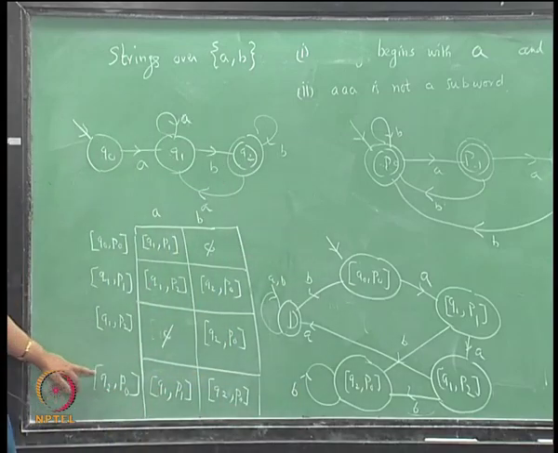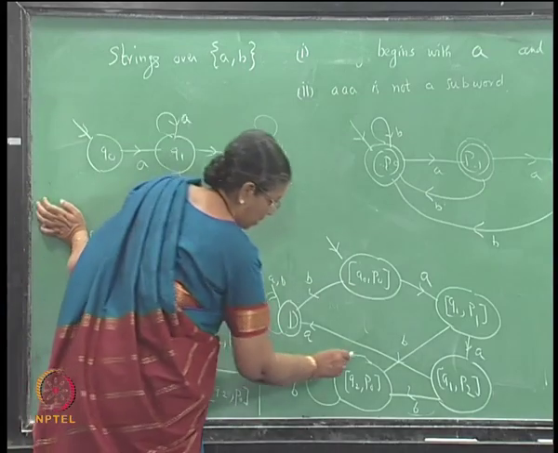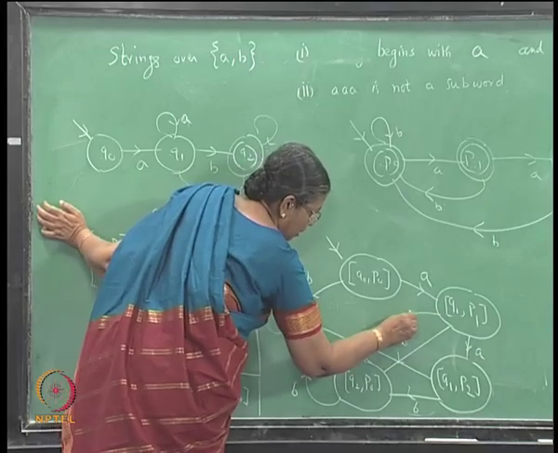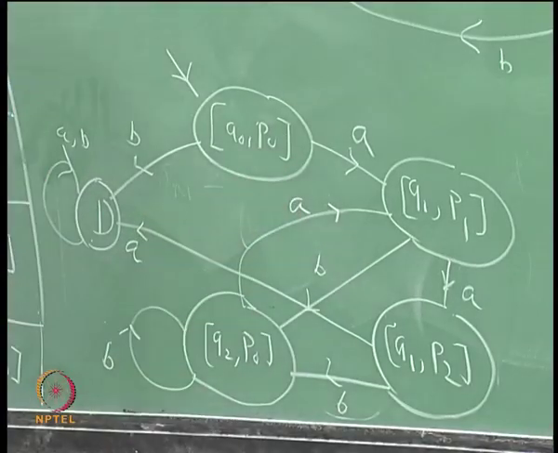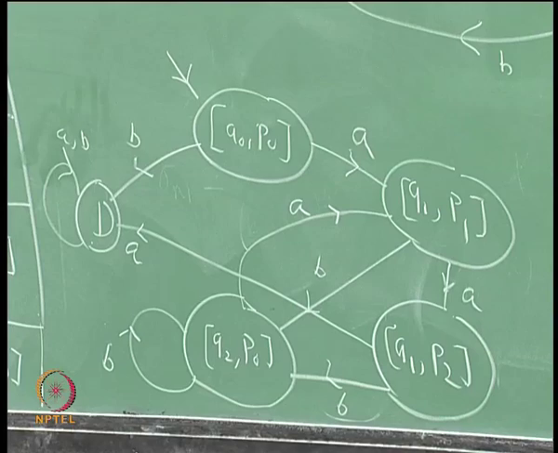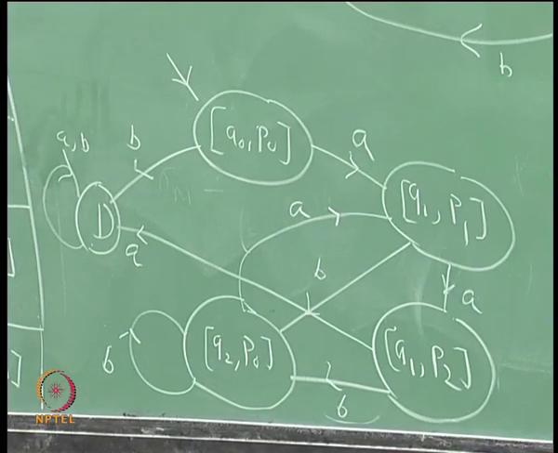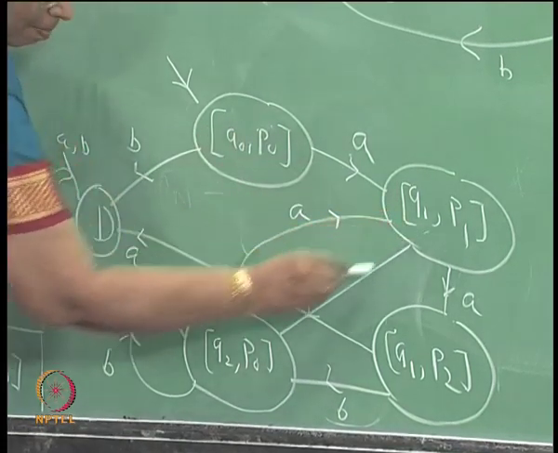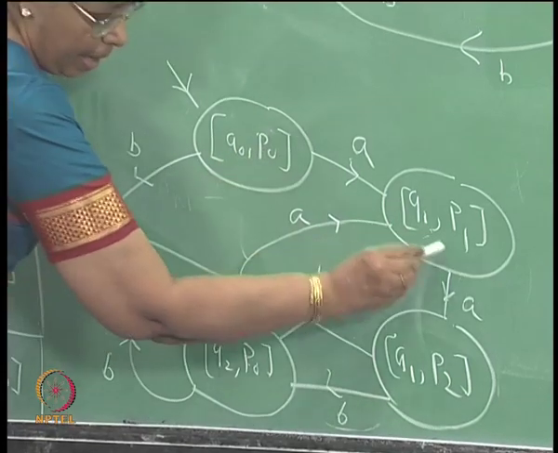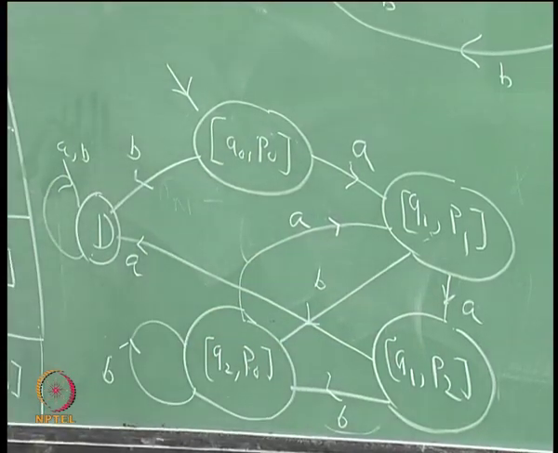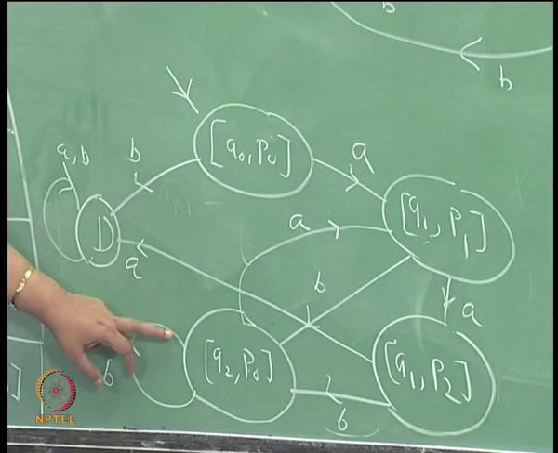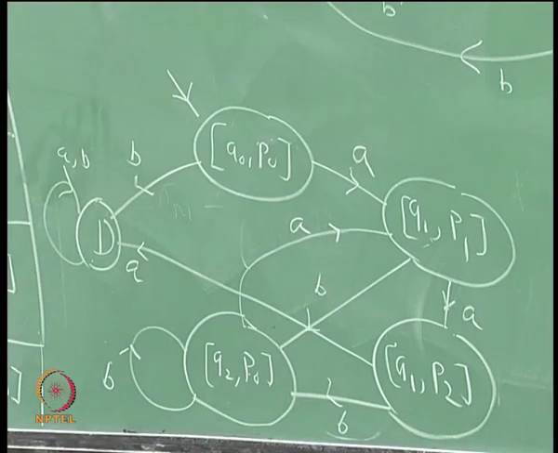If you get a you go to Q1 P1. So, this completes the state diagram of the machine. You can very easily see that AB will be accepted. So, any string okay.